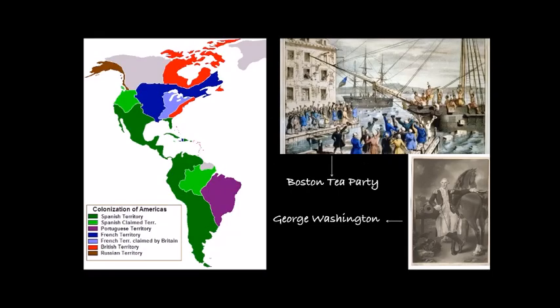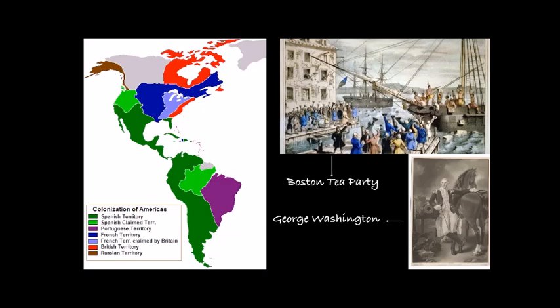Children, on the screen you will see a map. Now in this map we see the American continent and we see that it is shaded in different colors. Now each color stands for a particular country which had established its colony. So for example, green stands for Spanish territory.